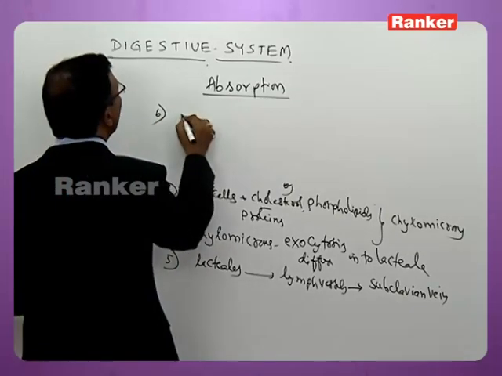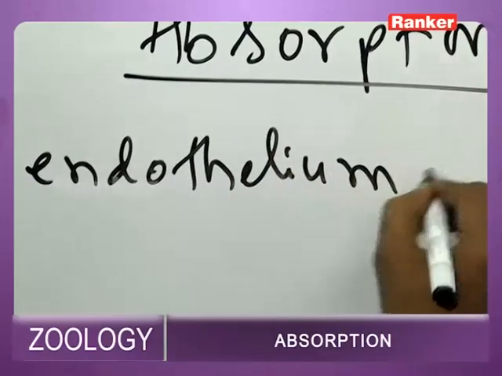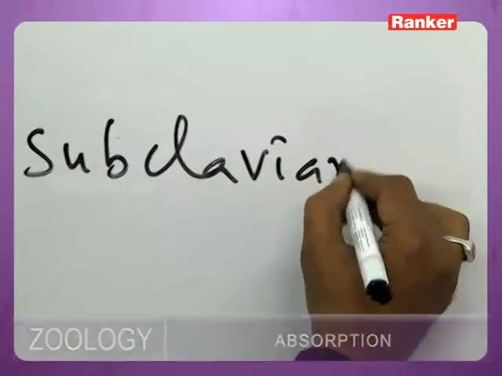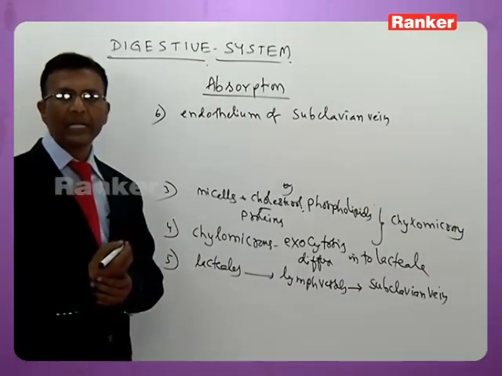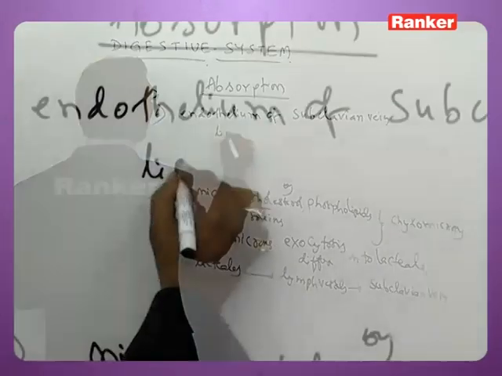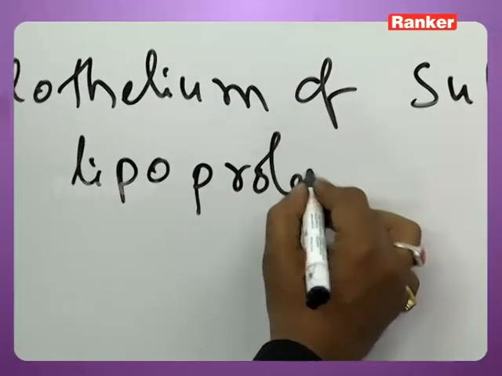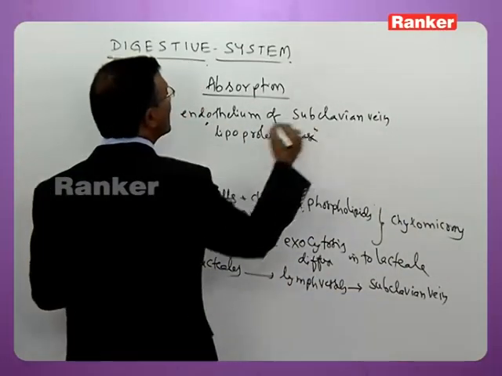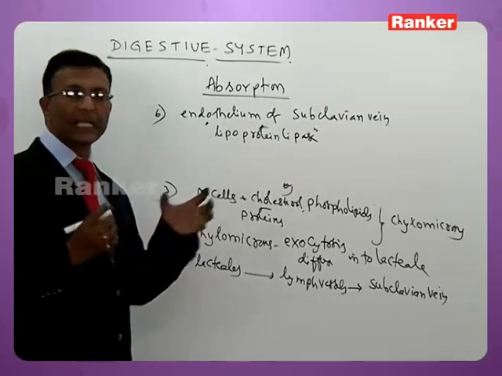The endothelium of the subclavian vein synthesizes an enzyme called lipoprotein lipase.